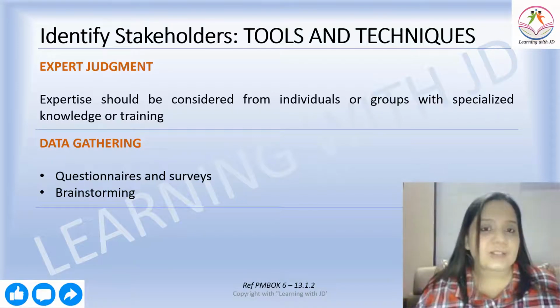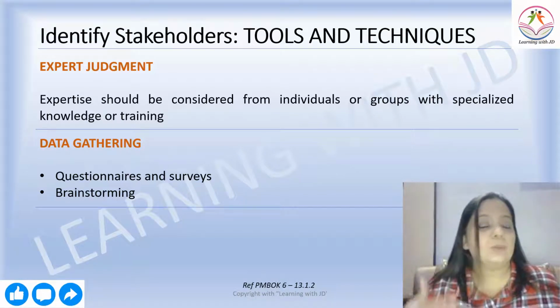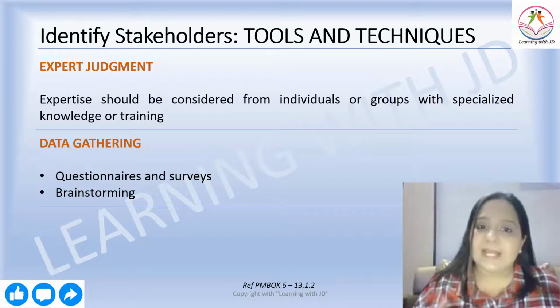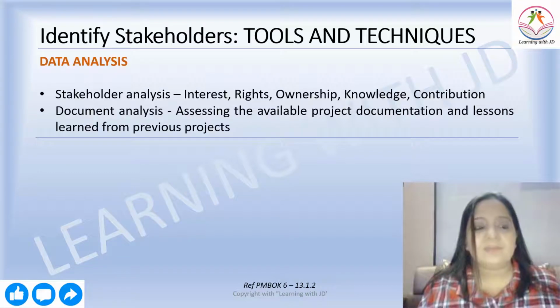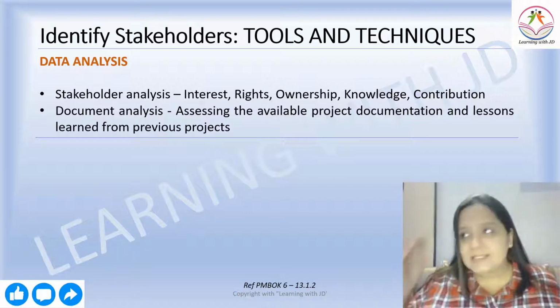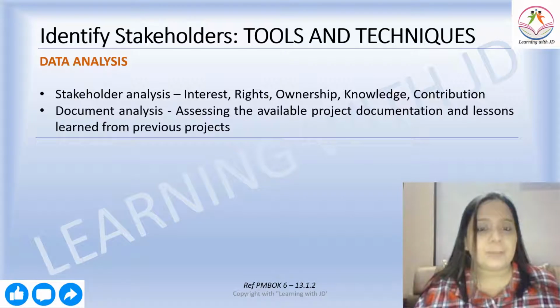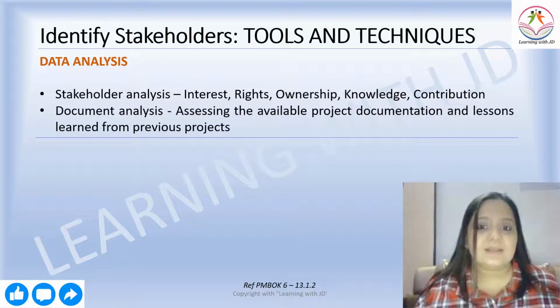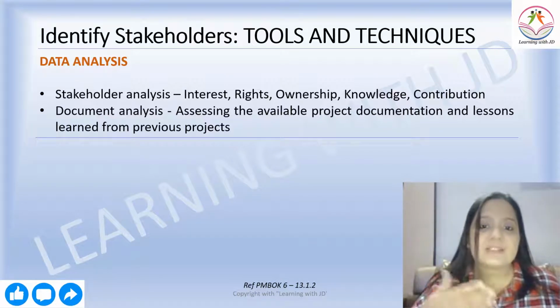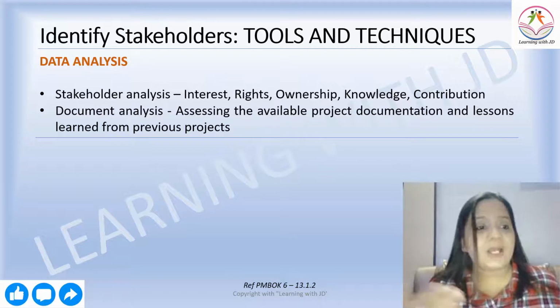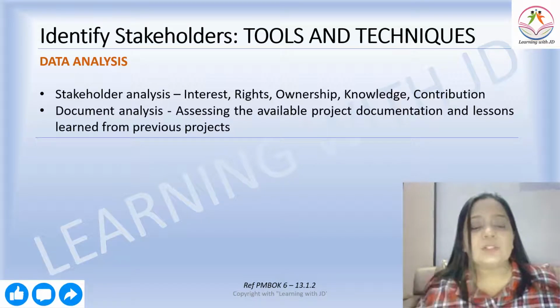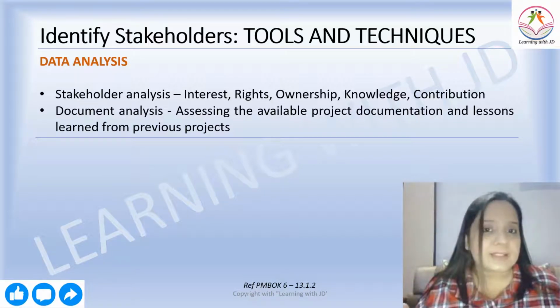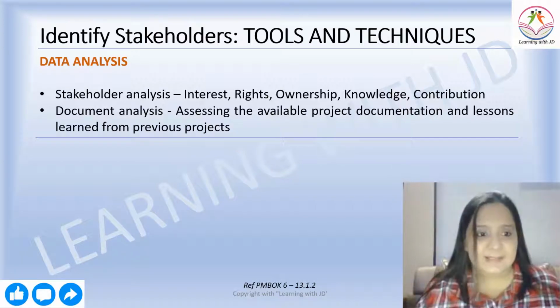So while you are identifying the stakeholders, you want to know who the key stakeholders are, and hence you gather the data. Then you do data analysis. So you got only the data now, that these are the people who are going to get impacted by the project or will impact your project. Now you want to do analysis on that. So when you do data analysis, you do stakeholder analysis, by identifying what their interest, rights, ownership, knowledge and contribution are. These are the top 5 important things that you need to understand while you're doing your stakeholder analysis.